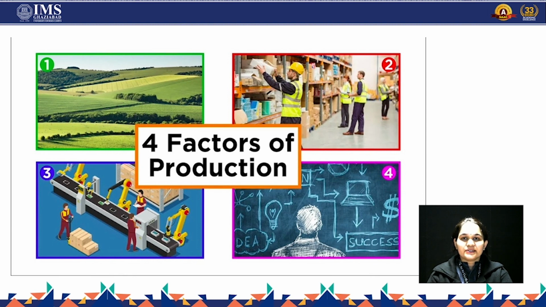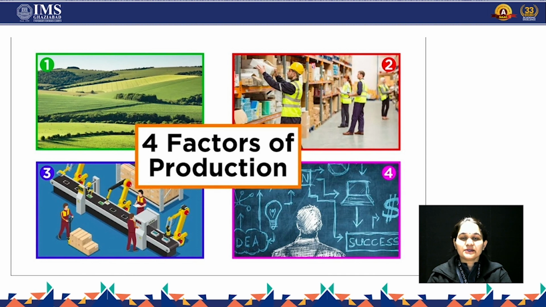Then the second one is labor. That means to run the business, I want people who are going to work for it so that with my raw material and whatever process I'm going to do, I will get the return. But how that process is going to happen is through people. So the second is labor.